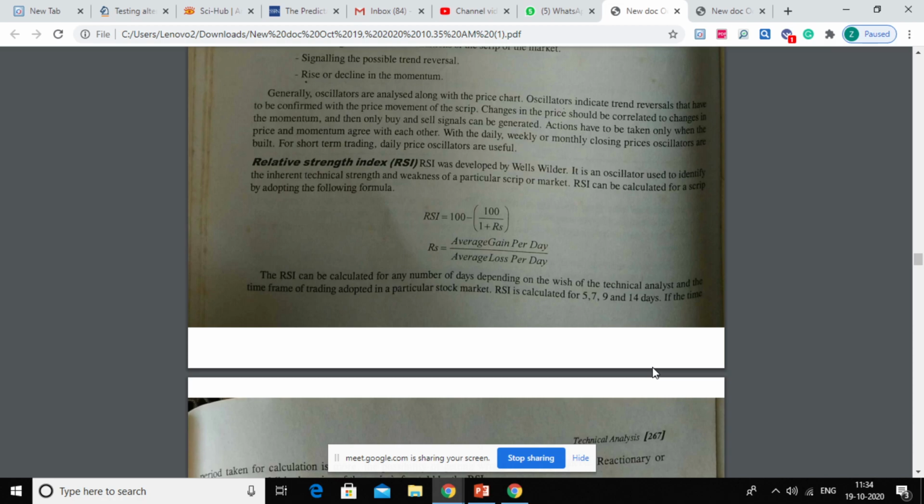But you should go through these calculations as well, because in the exam a numerical may even be asked. I am trying to explain from a practical point of view, like how you can collect the information, how you can plot, and how you can find out those triggers, like when you can buy or when you can sell. But again, this may be asked in your exam, so go through the figures and afterwards I'll explain how you can input that in the formula, right? So go through the figures. Okay, first write this formula, write down this formula.